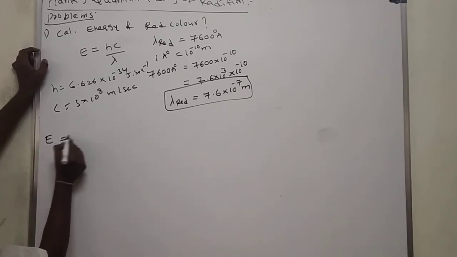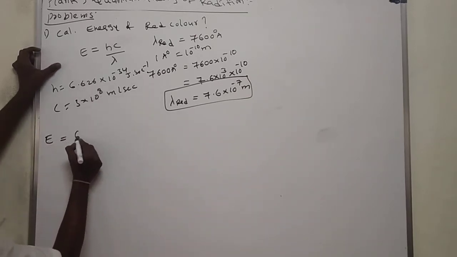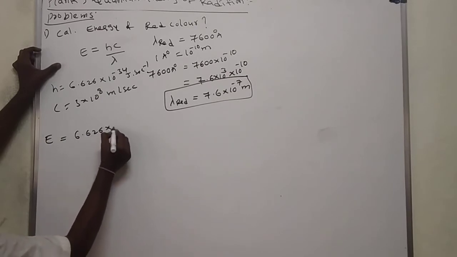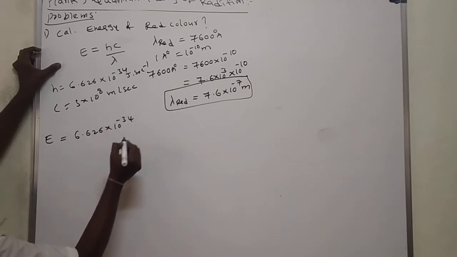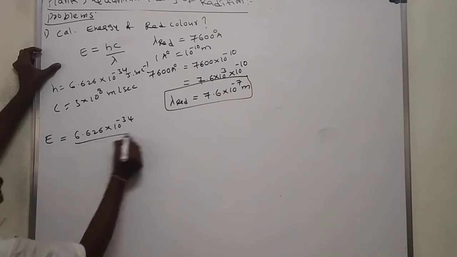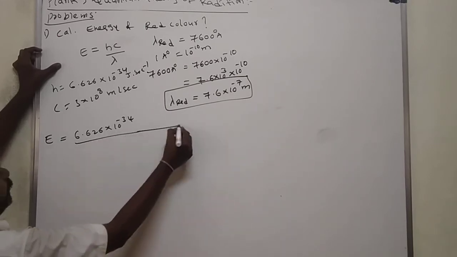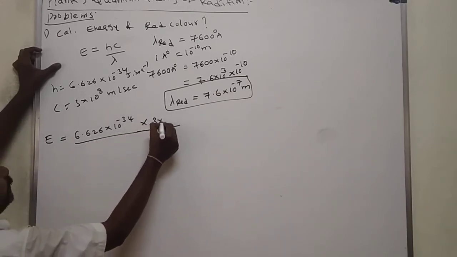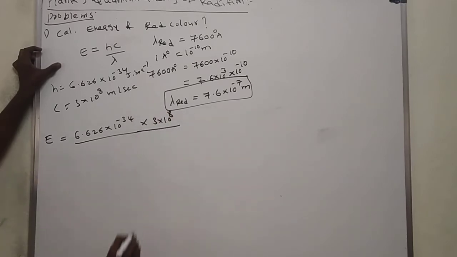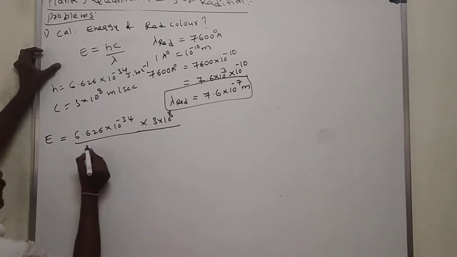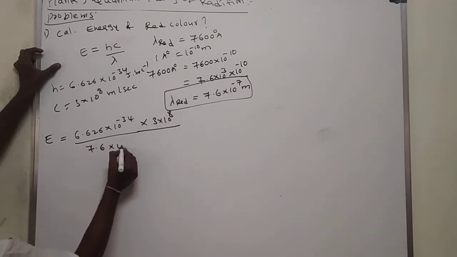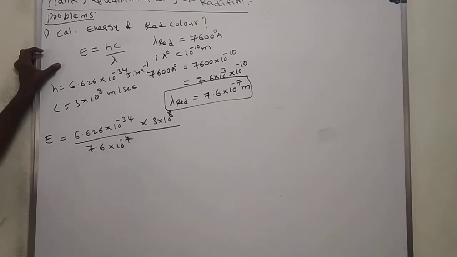E is equal to h, 6.626 into 10 to the power of minus 34, into 3 into 10 to the power of 8, by 7.6 into 10 to the power of minus 7.